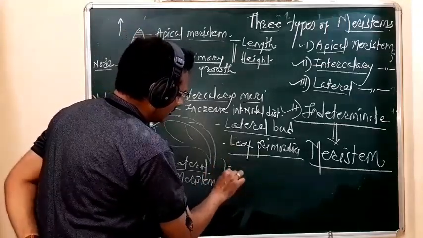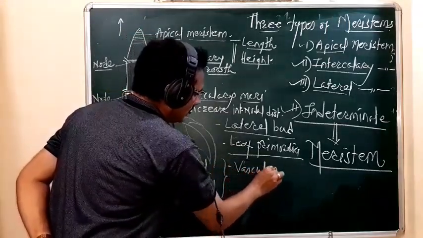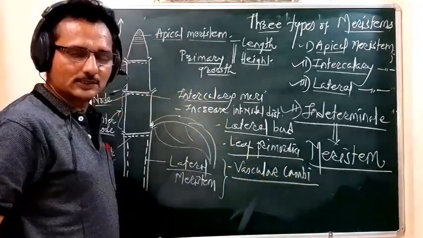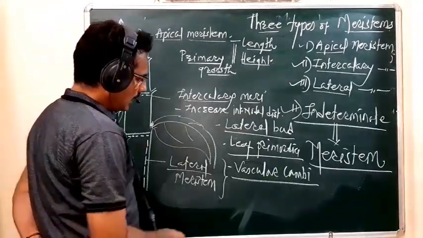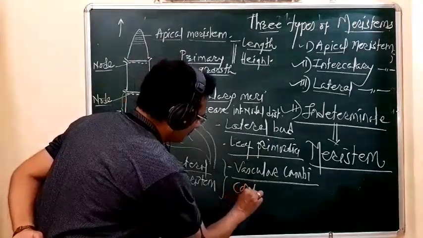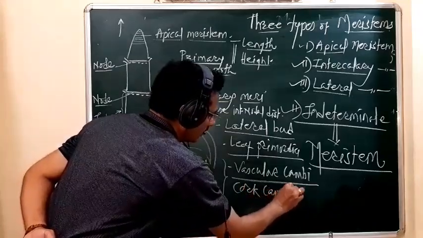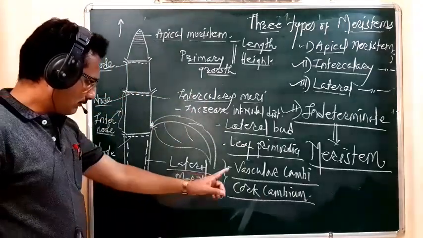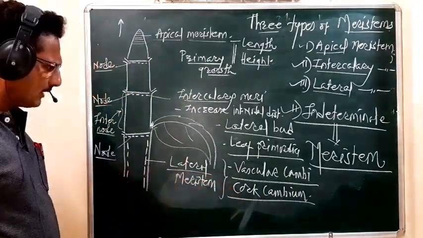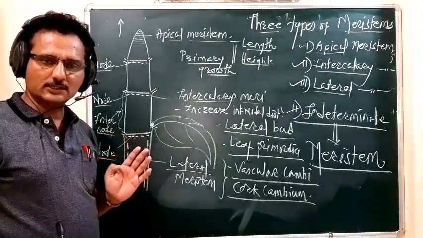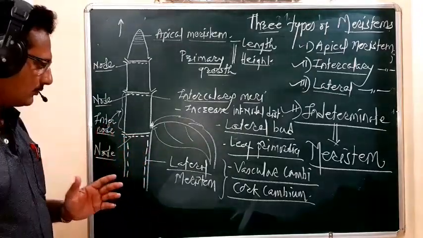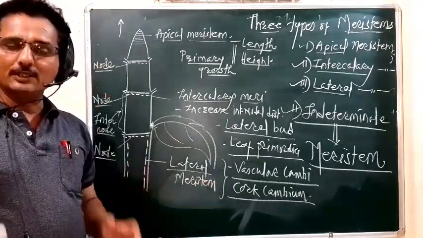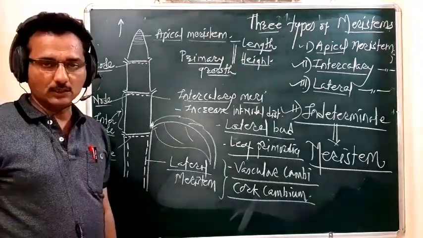The first one is the vascular cambium. This is the first type of lateral meristem. The other type of lateral meristem is called the cork cambium. So the lateral meristem has two types: the vascular cambium and the cork cambium. Then what is the function of this lateral meristem? Remember, because of the activity of this lateral meristem, the girth or the diameter of the plant body increases.